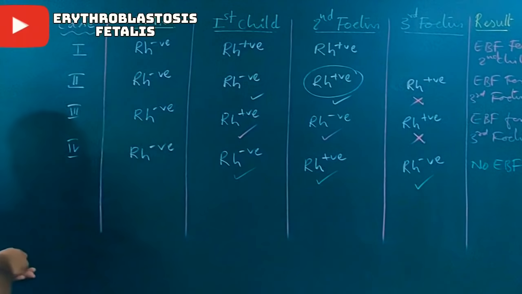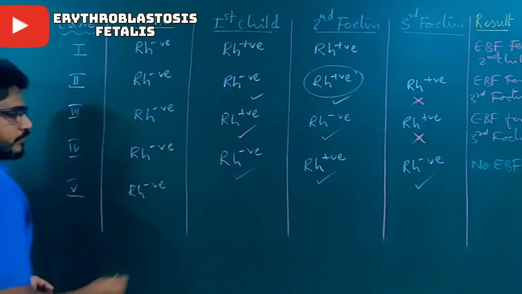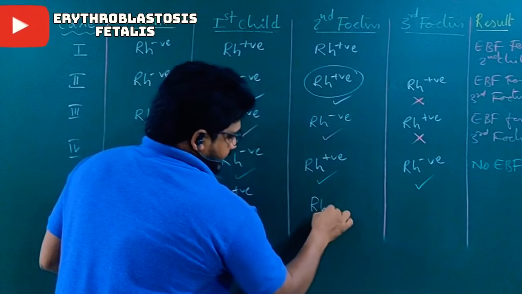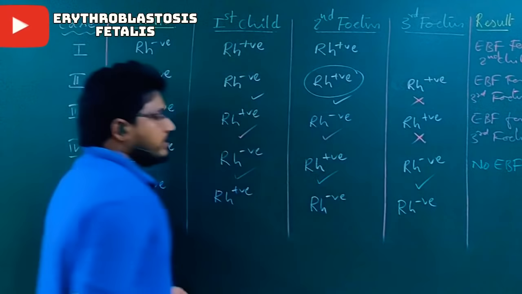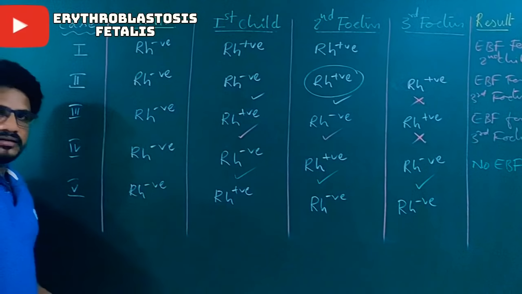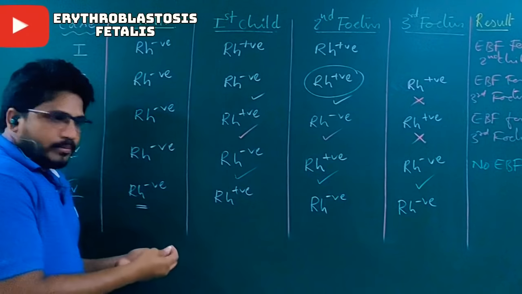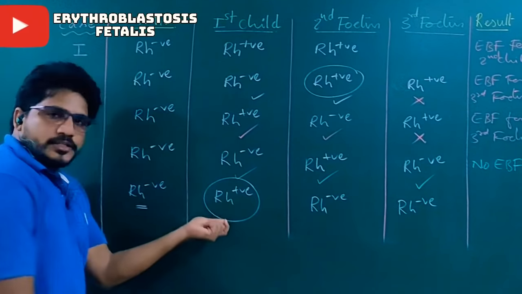The last case, let me see. The fifth case: the mother is Rh negative, the first fetus is Rh positive, the second fetus is Rh negative, and the third fetus is also Rh negative. What actually will happen? Let us guess. The Rh negative mother can build antibodies because of the first baby, because it is Rh positive.